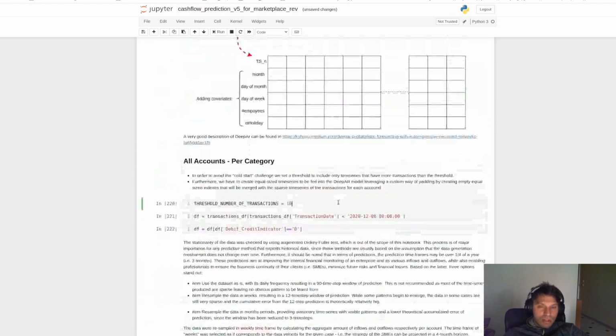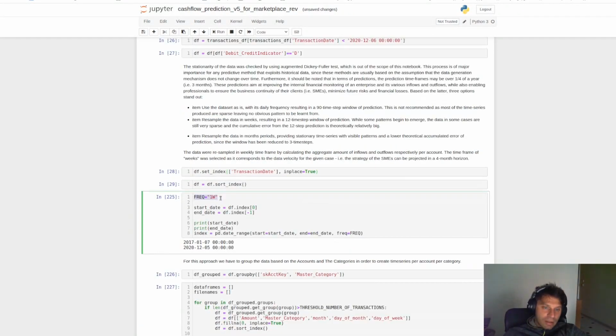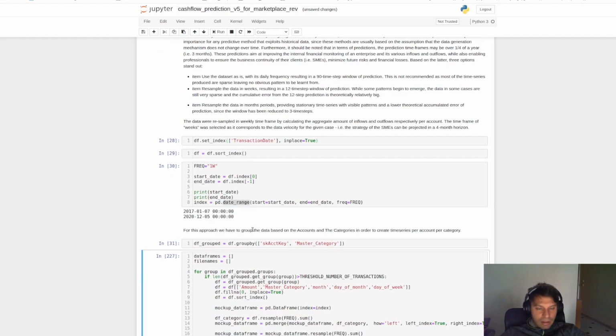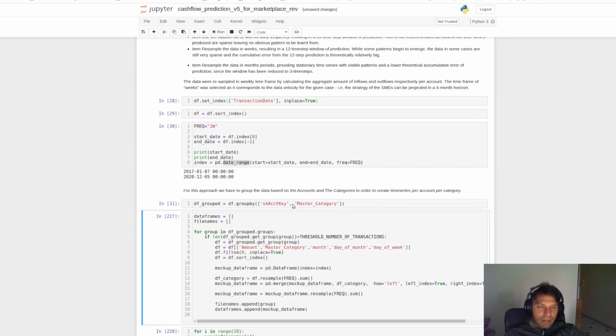To do that, here we are creating a starting and end date in order to create, as we said, equally sized data frames, and here we are grouping our transactions by the account key and the master category.